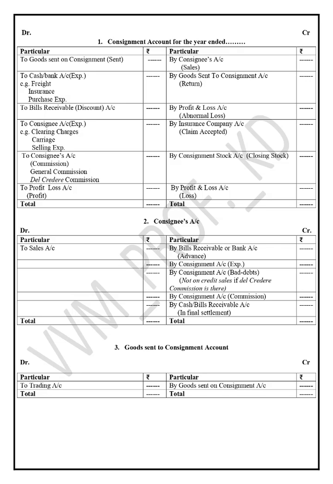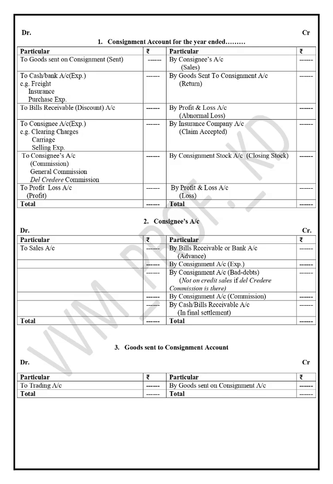Now, the next two entries are by profit and loss account and by insurance company. It is a case of fire claims. If fire or theft occurred, or any other event which leads to an abnormal loss, and the insurance is taken, then out of the total abnormal loss, the insurance claim should be deducted and the remaining loss has to be transferred to the profit and loss account. So the third entry on the consignment is profit and loss account and insurance company account, both debited to the consignment account.